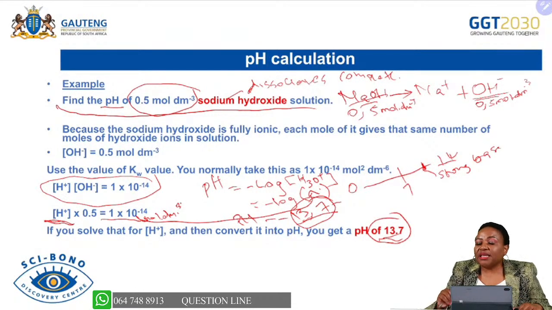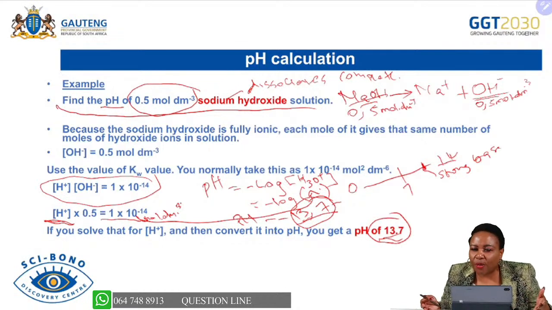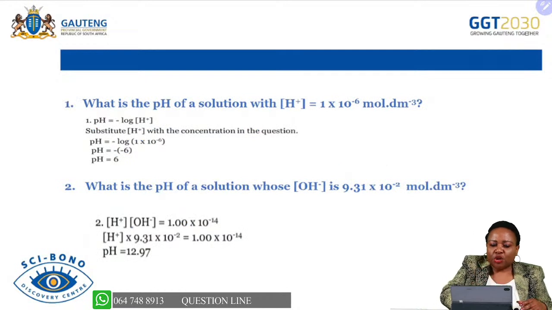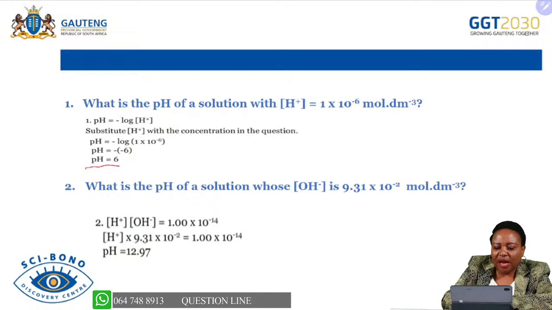So sometimes the examiner can provide you with the pH, and you need to calculate the concentration. So we can even manipulate this pH formula, depending on whether you need the concentration of hydrogen ions or the pH. This one is the one that we're using for the acid. This one is just an example where we are given the concentration of hydrogen ions, and then we can calculate and find the pH, and this pH is 6, showing that this acid is a weak acid.